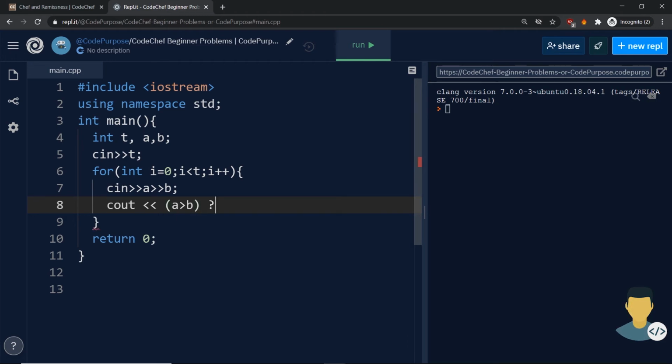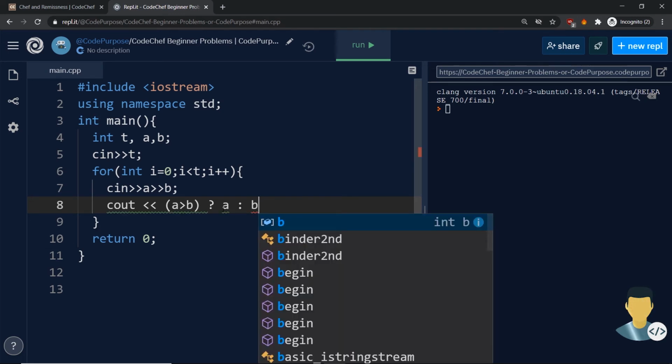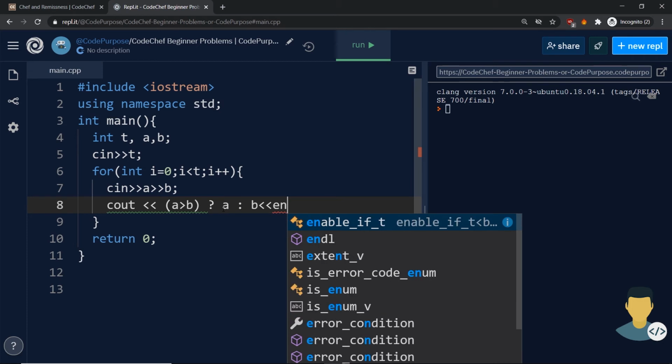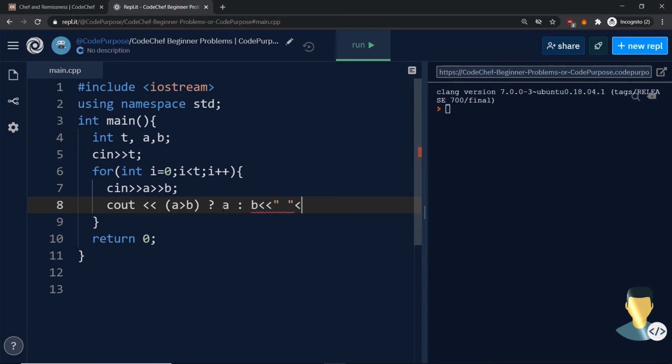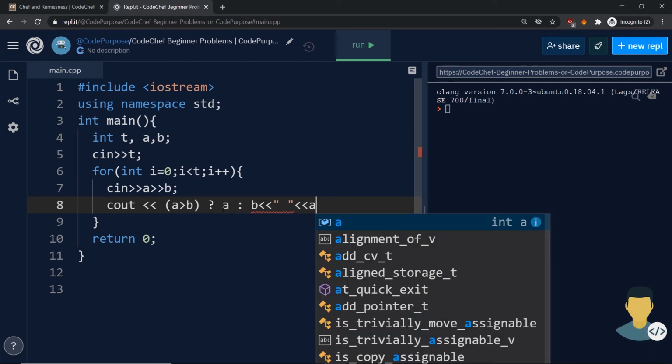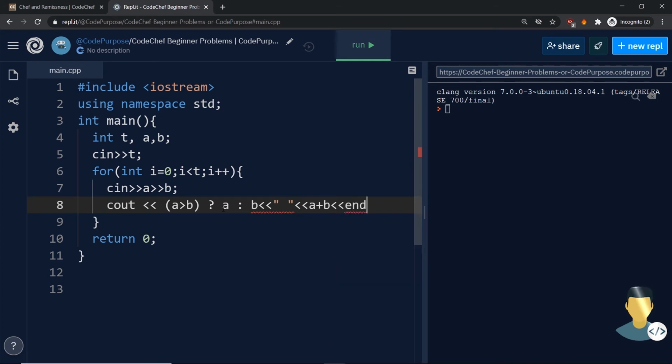we are asking is a greater than b, if this is so, return a, else return b, and we put a space there, and then the sum a plus b and a new line there.